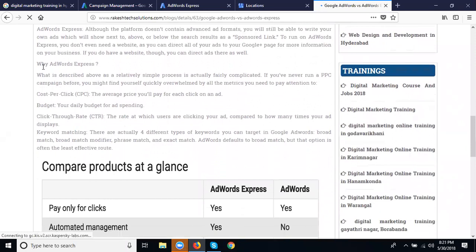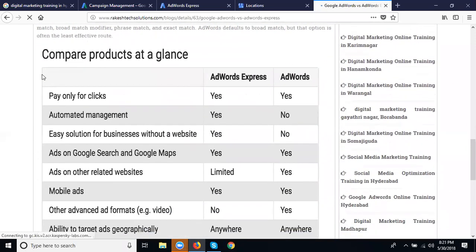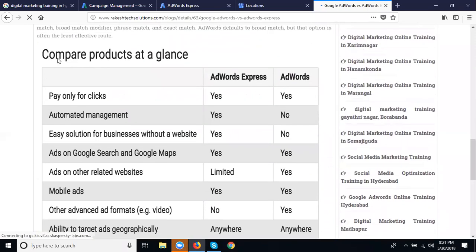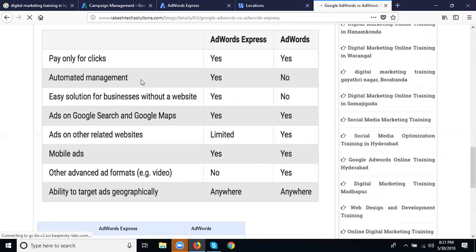See here. Just write on this table. Compare the products at a glance. Write on this one. Pay only for click. Yes. Per click wise. Pay per click, cost per click. Both are the same. They charge per click.